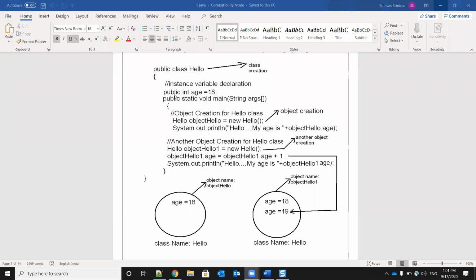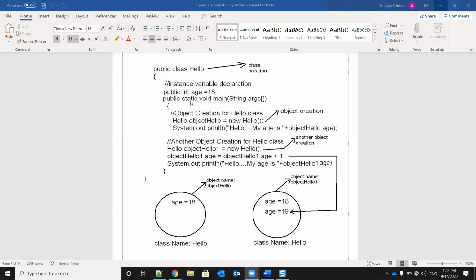Then here we are creating an instance variable. Okay. We learned in first year what the meaning of instance variable is. So here we are creating the instance variable: int age is equal to 18. What will happen in the computer's memory is that age will be created. Age is one integer type of variable and in that 18 will be stored.